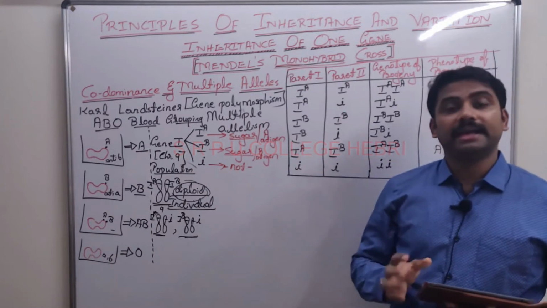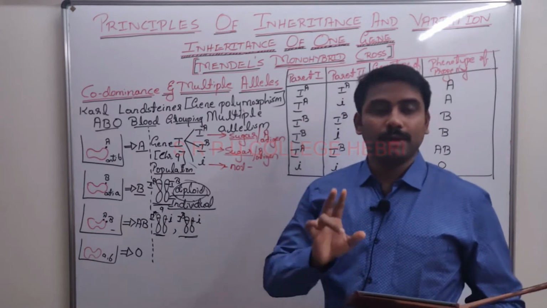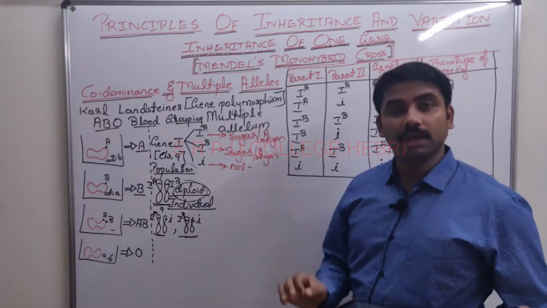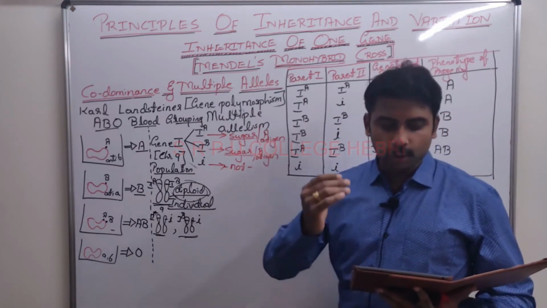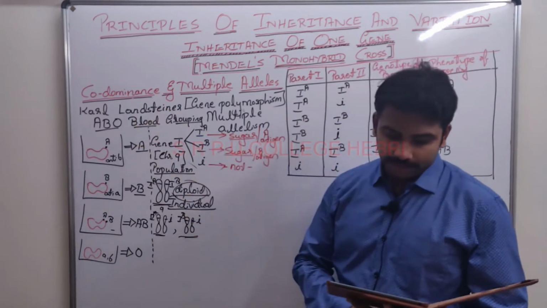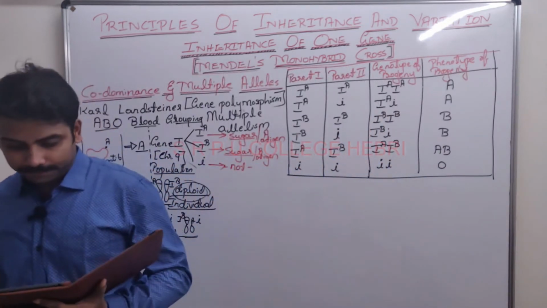Next line. Example: ABO blood grouping system in humans. Usually they ask for 2 marks: define multiple alleles and give an example. What is the example? ABO blood grouping system in humans. Next line: Carl Landsteiner discovered the ABO blood grouping system.